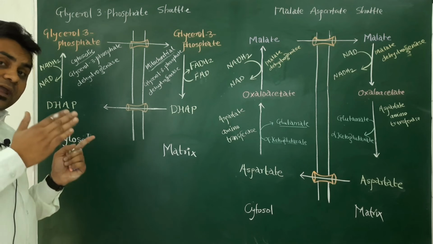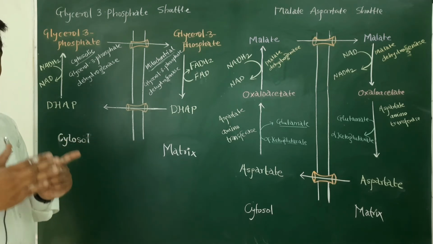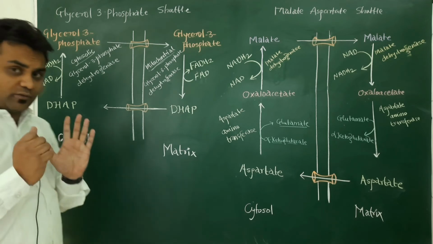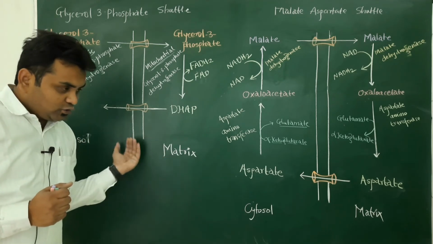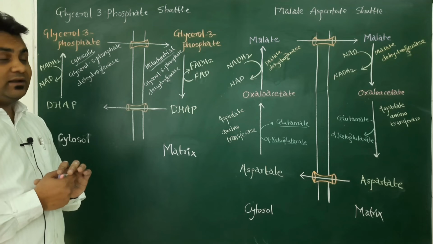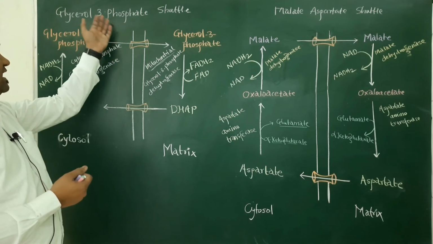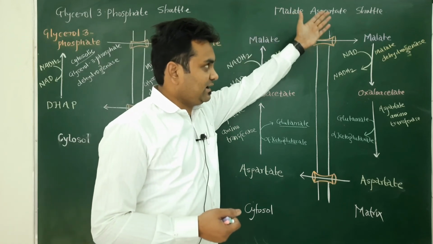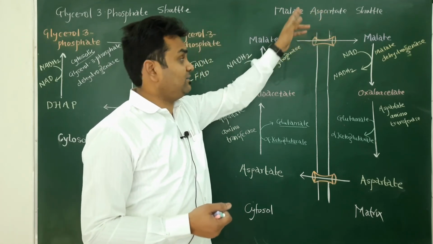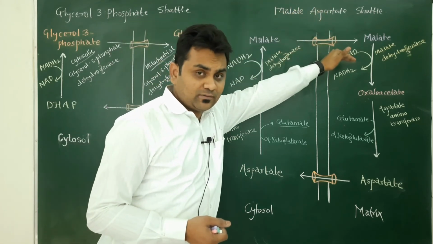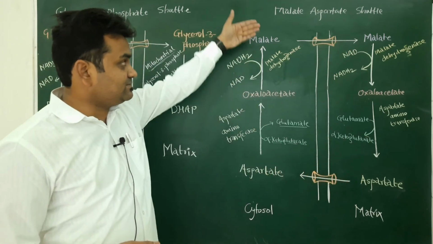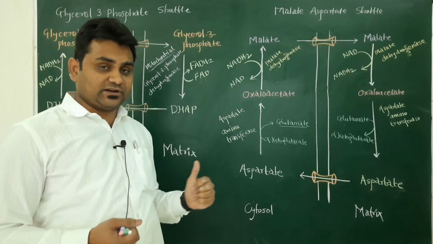So directly NADH2 cannot enter into the mitochondrial matrix. For this kind of transport of hydrogen, two different shuttle systems can be carried out, such as the glycerol 3-phosphate shuttle and the malate aspartate shuttle. Why is it called the malate aspartate shuttle? Because malate enters into the mitochondrial matrix and aspartate exits, hence it is called the malate aspartate shuttle system.